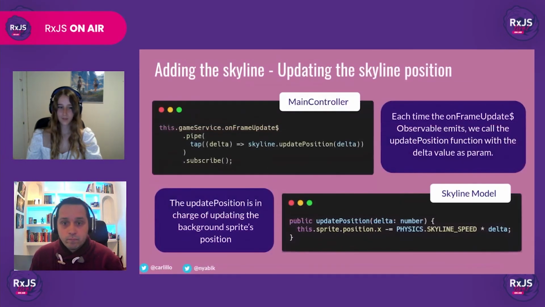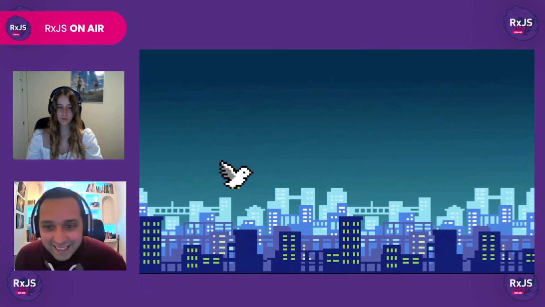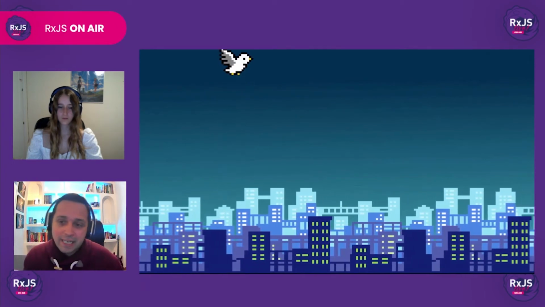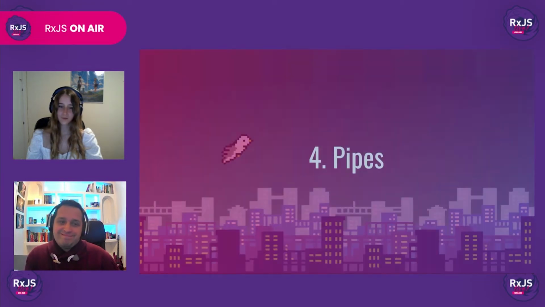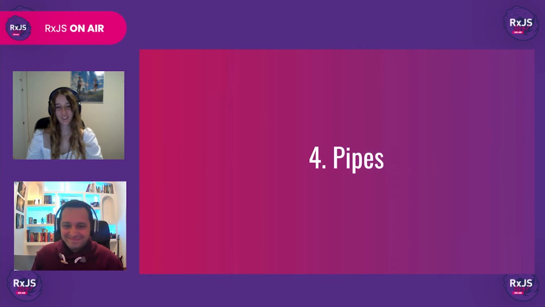Once we've done all that, we can use the onFrameUpdate observable to call the updatePosition function, which, as its name indicates, will update the skyline's position according to the delta value, much like we did earlier to calculate the gravity. Our game is starting to look a lot better, isn't it? But it's still missing something very important. It's missing pipes, of course, because what kind of Flappy Bird game doesn't have pipes that you can crash into? So let's go ahead and add them.